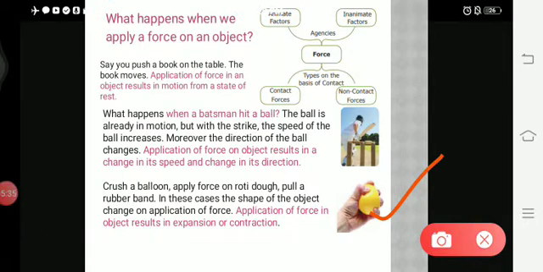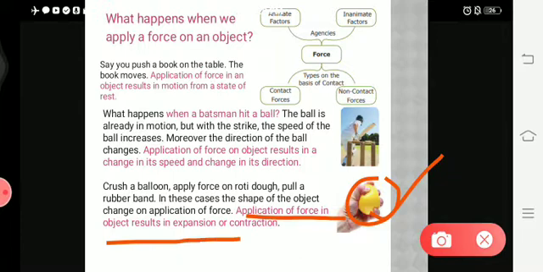So you are just going to apply force on this balloon. Or, for example, if your mom is preparing chapati or puri, there will be roti dough. If you crush it, or apply force, automatically there will be some expansion or contraction. The shape of the object changes by applying the force. So in the third paragraph you see that application of force on an object results in expansion or contraction.